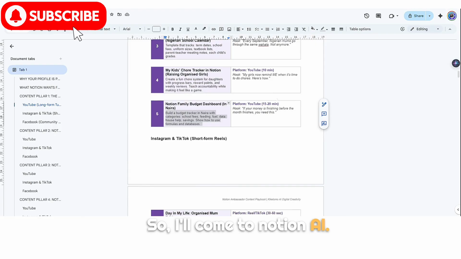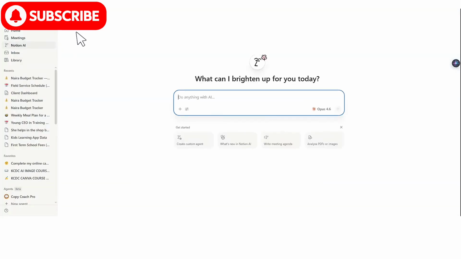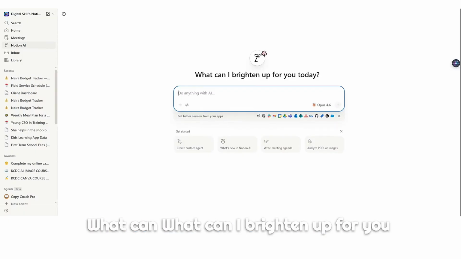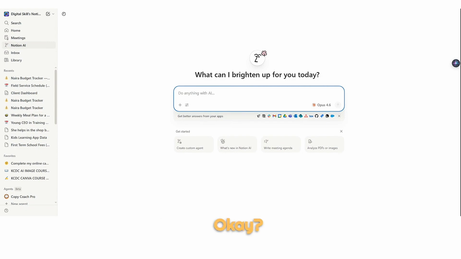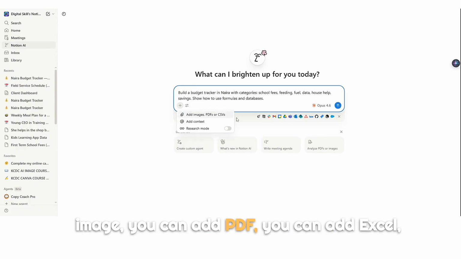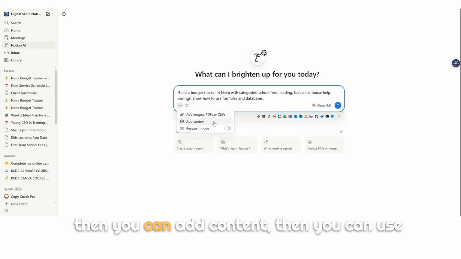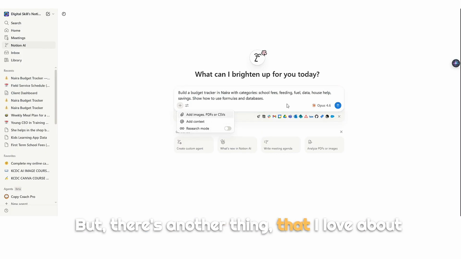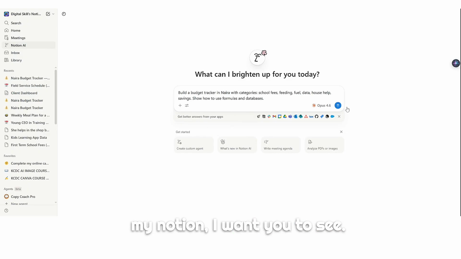So I'll come to Notion AI. I'm going to Notion AI. What can I brighten up for you today? Okay, so I'll just paste my prompts. Then come to this adding. You can add image, you can add PDF, you can add Excel, then you can add context, then you can use research mode.